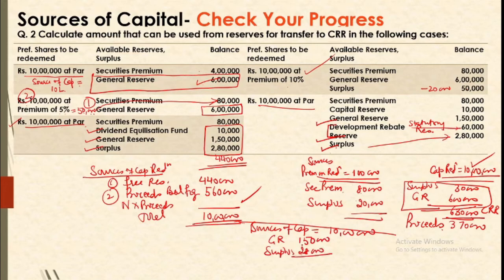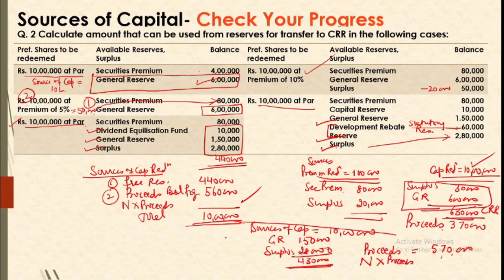So our sources are general reserve 1,50,000 and surplus 2,80,000. So 4,30,000 is there with us. So we need to have proceeds equal to 5,70,000. So depending upon proceeds per share, we can calculate number of shares also. Alright. So presently our focus is to see how much amount can be transferred to CRR.